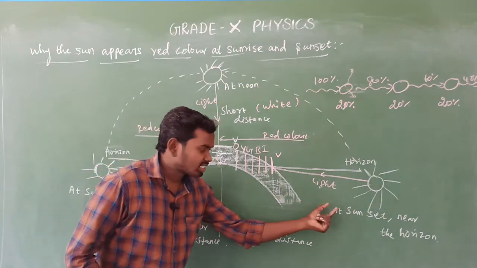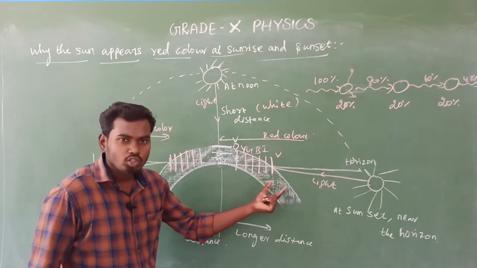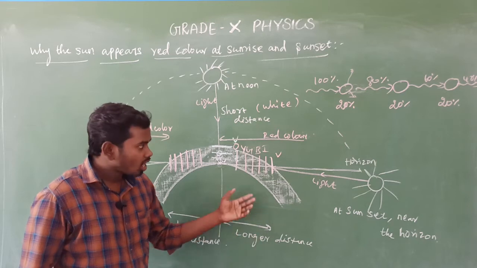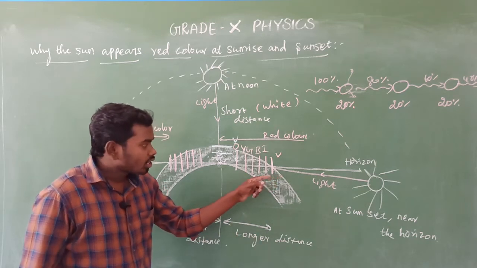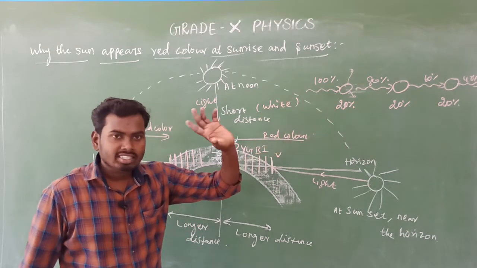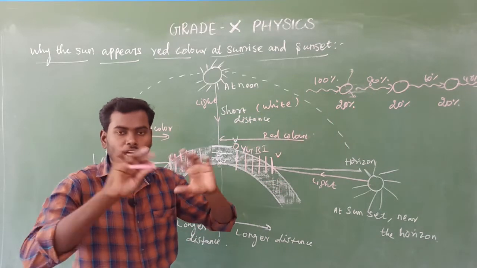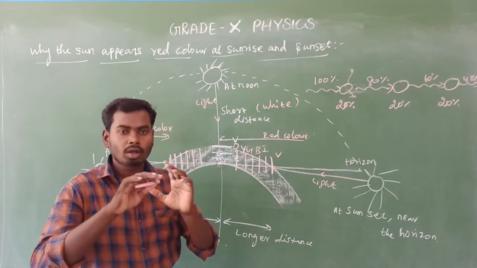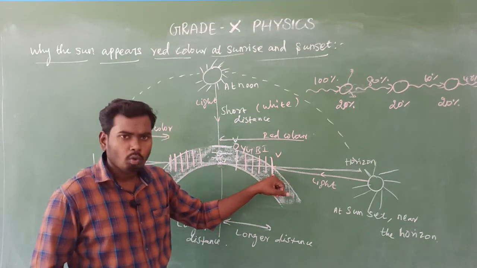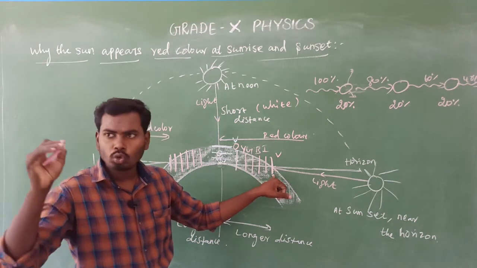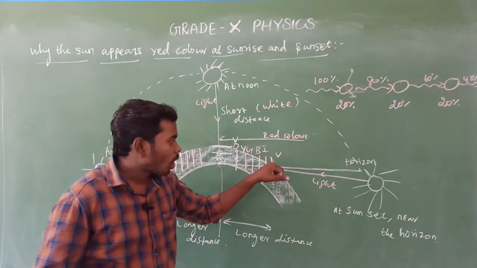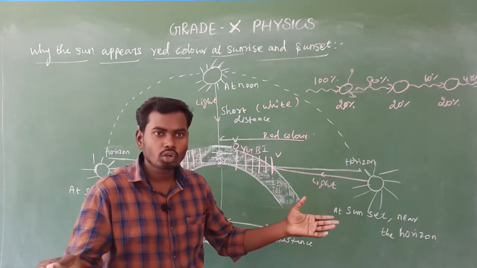Because during sunset the sunlight has to travel a longer distance. Am I right? So when the sunlight enters the atmosphere, scattering will be there, because the atmosphere is made up of particles. So already we know the violet color has the minimum wavelength. Due to the maximum amount of scattering, the violet color intensity becomes completely zero.